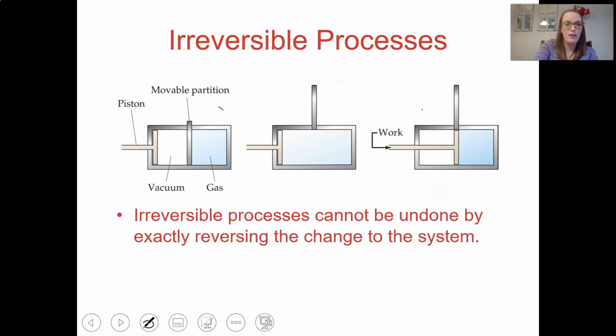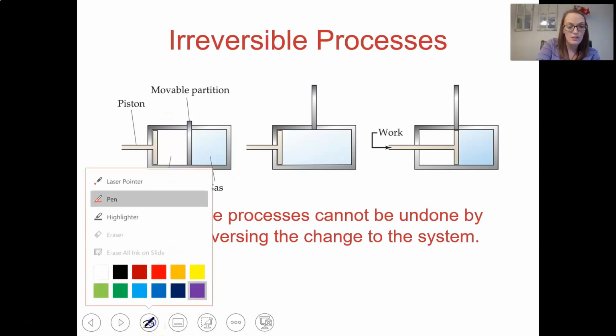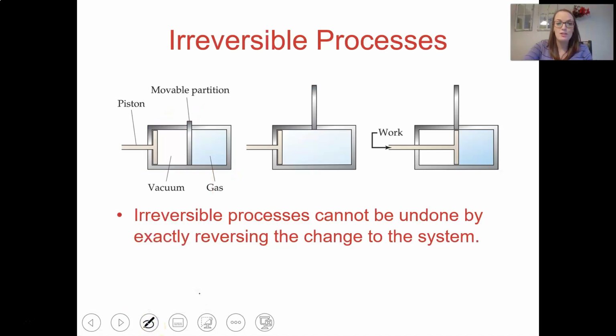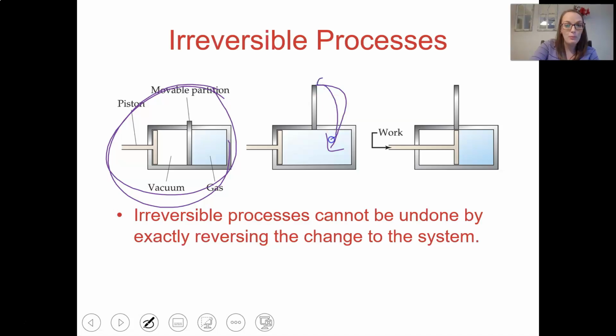Okay, so another one, we have a gas and a vacuum. If I flip this little divider up, the gas will spontaneously move and fill all of the space. But it's not reversible because I can't just flip this divider down and go back to this original position. I can get it back to this, but not by flipping the divider down. I would have to do some work and then flip the divider down. So nothing is reversible.